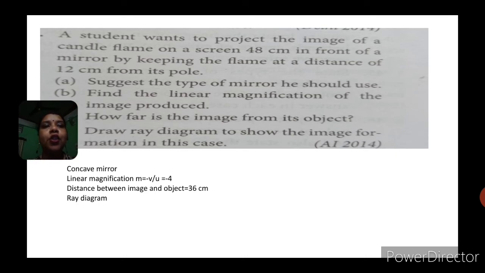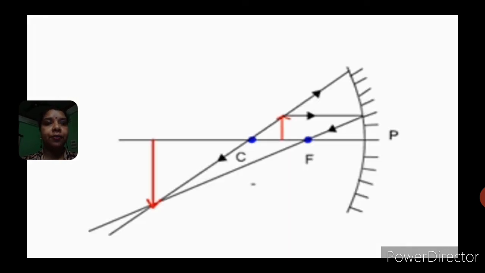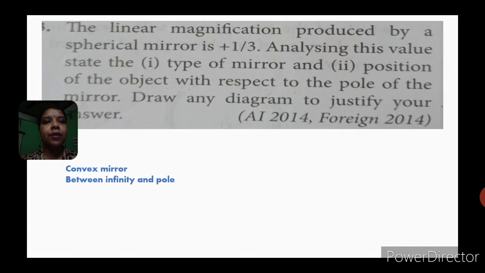How far is the image from the object? 48 is my image position, 12 is my object position, so subtract them and you will get the distance between the image and the object. Now comes the ray diagram. I hope you can draw it, because 12 centimeter lies between focus and center of curvature. So this is the ray diagram for this particular situation. Then move on to the next question: the linear magnification produced by a spherical mirror is plus one-third.